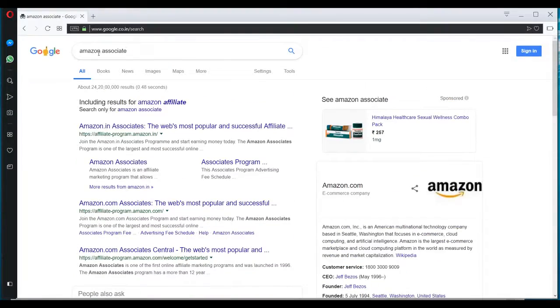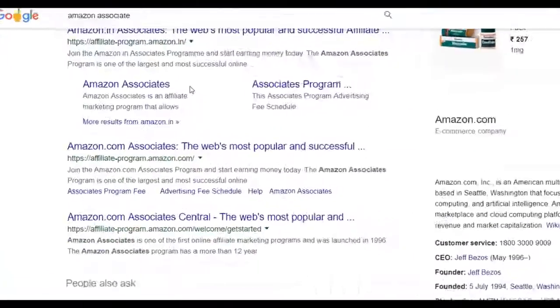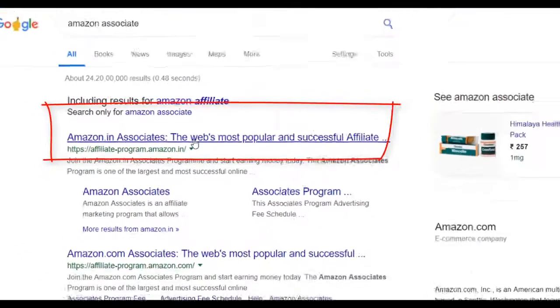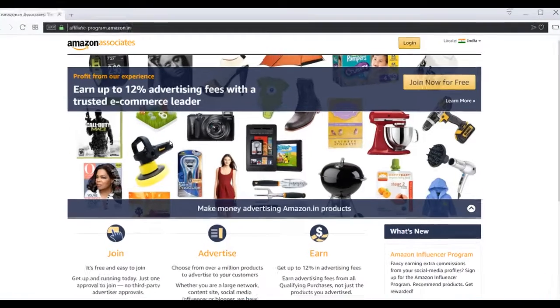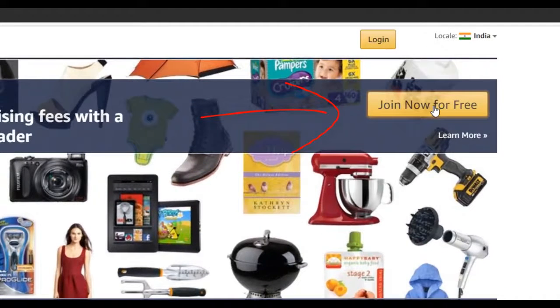So the first step is to search for Amazon Associate here and click here on Amazon.in Associate. This is the place where you can sign up to become an affiliate of Amazon.in. The process of becoming an affiliate is fairly simple. All you have to do is click here on join now for free.